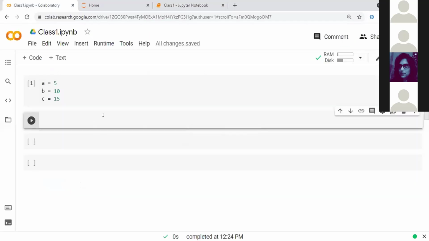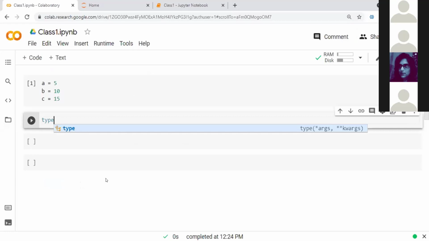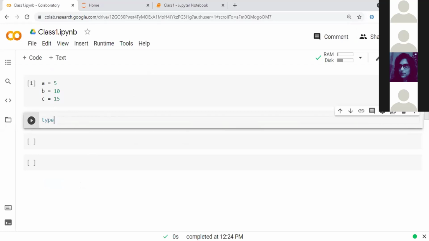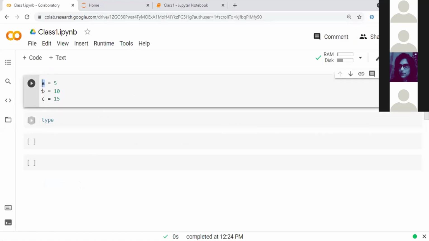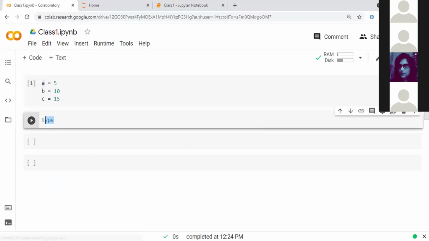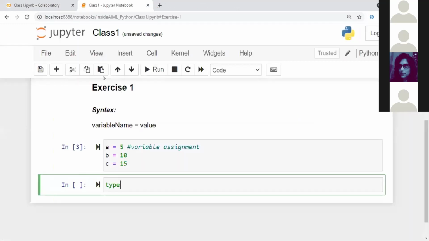The same thing happens even in your Google Colab, but the colors there will be slightly different. So don't worry about the color combinations and other stuff. Generally, when you start using some inbuilt keywords, the color will be automatically differentiated from the actual variable. This variable is user defined, whereas this is a keyword which is already available in Python. Okay, for now I'm closing this.